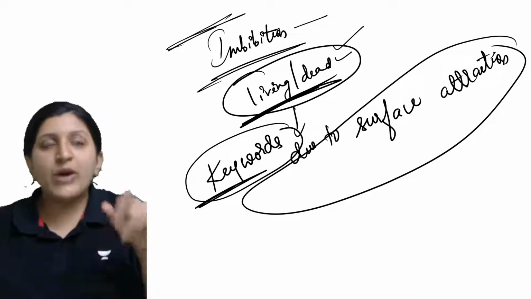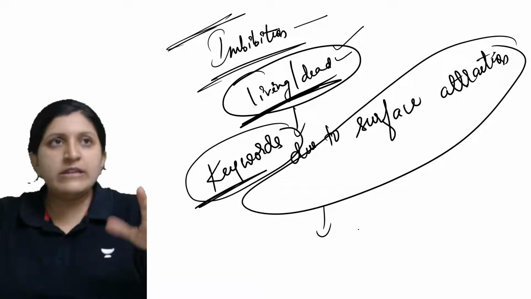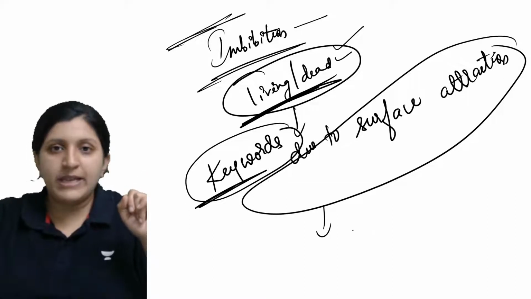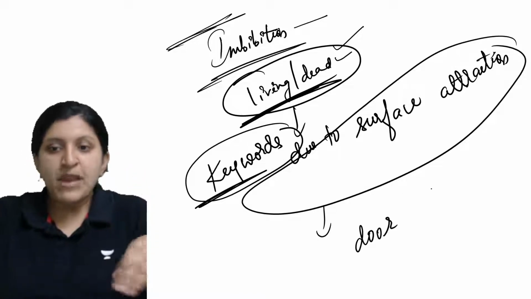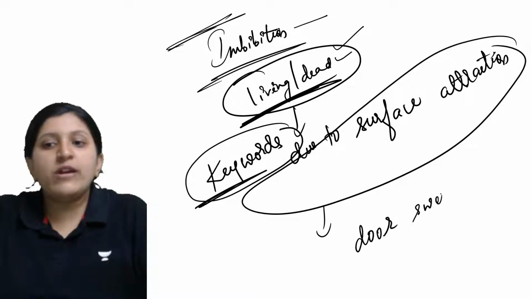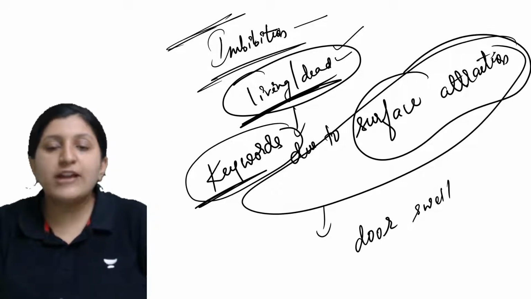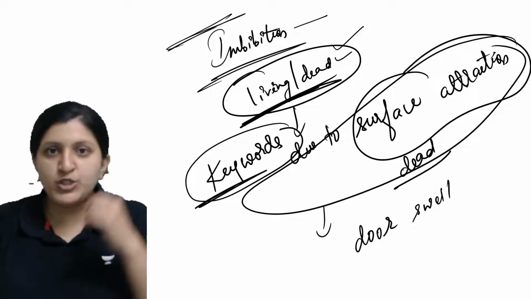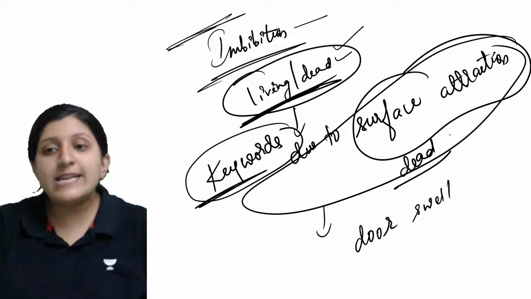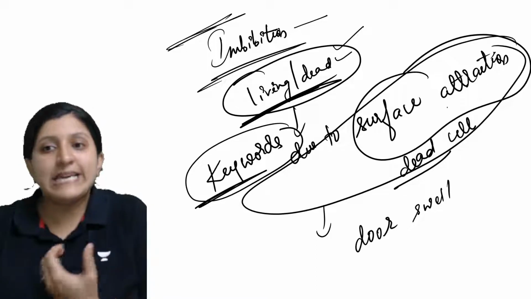One example is door jamming. In the winter or rainy season mainly, you can see that the door will jam, because it swells. That is due to surface attraction, where the dead cells of the plant, the wood of the door, absorb or take in the water.